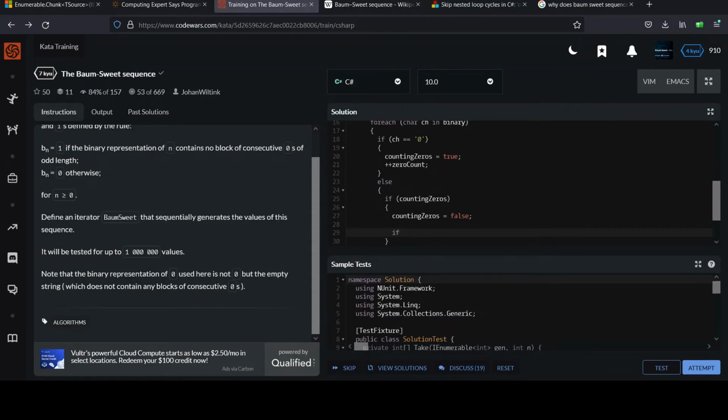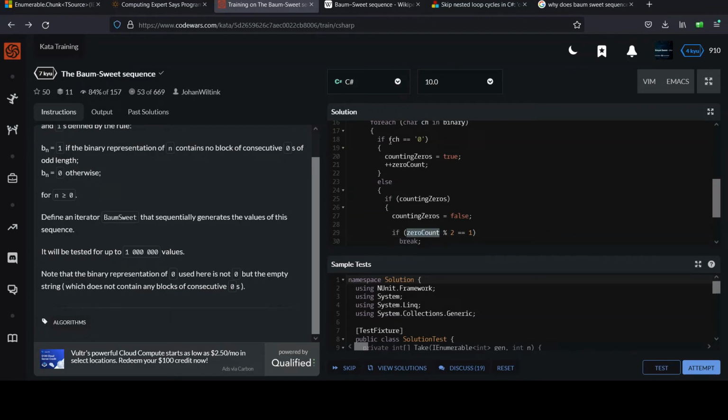So how do we check if it's an even or odd count? You should be pretty aware of that by now. We can say if 0 count modulo 2 is equal to 1, that means it's odd. If it's equal to 0, it's even. If it's equal to 1, it's odd. Modulo, remember, returns the remainder after division. So in that case, we can say, hey, we know what we've got to do.